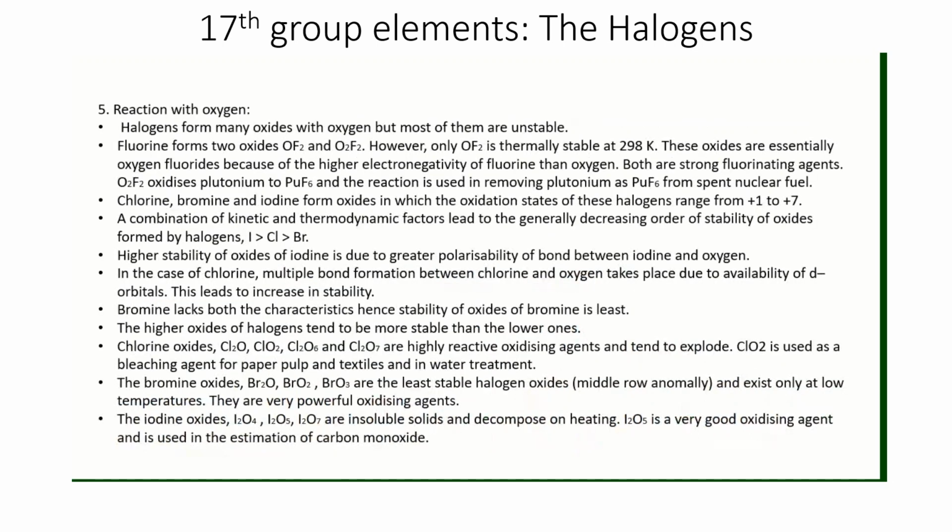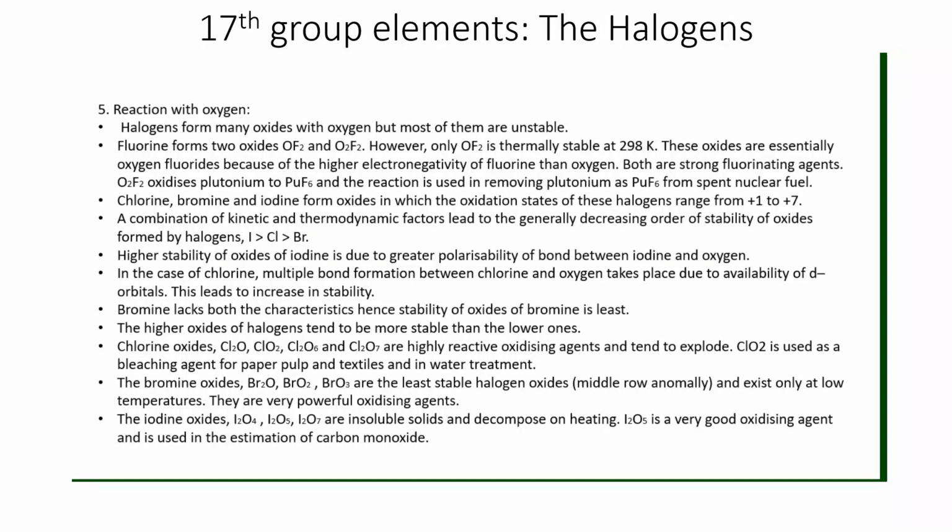Reaction with oxygen, this is again a very important case. Mostly oxides of halogens are unstable. Fluorine only forms OF2 and O2F2. Those are thermally stable at 298 Kelvin and are strong fluorinating agents. They oxidize plutonium to plutonium fluoride.